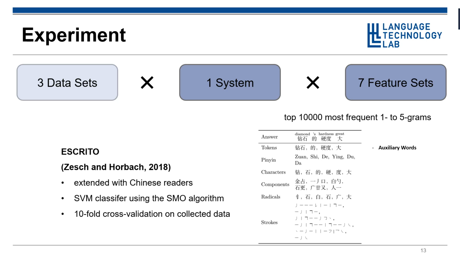As a baseline, we follow previous work and use tokenization as segmentation. Then we segment data on character, component, radical, and stroke levels. In the last feature set on token level, we remove all the grammatical morphemes to reduce the influence of expression variance.